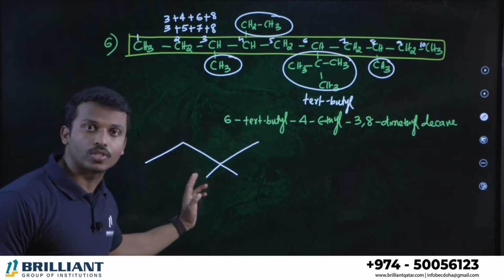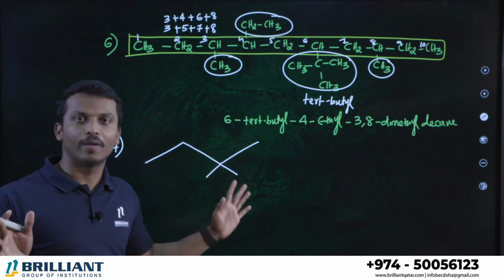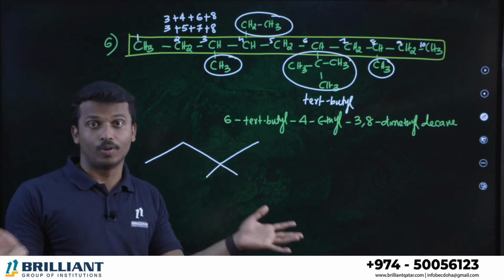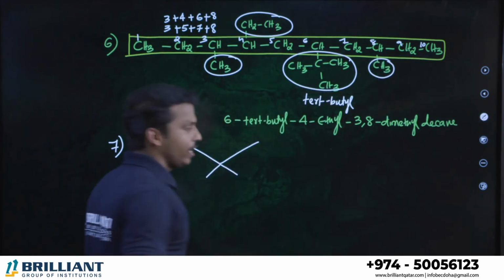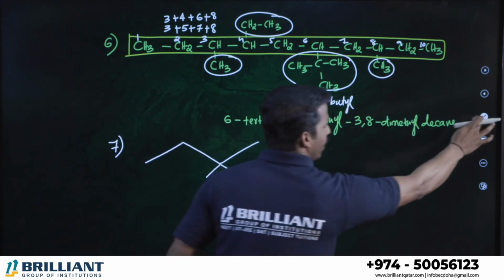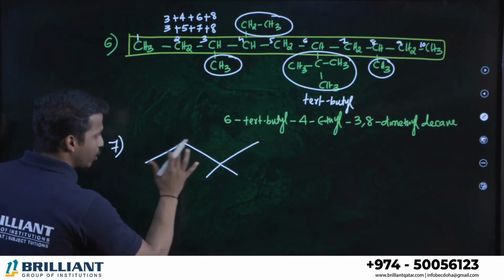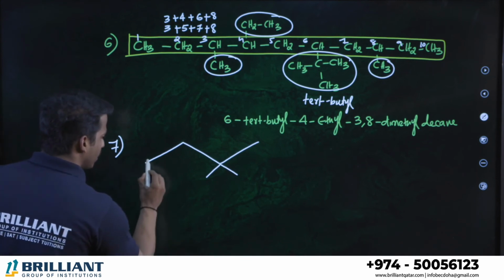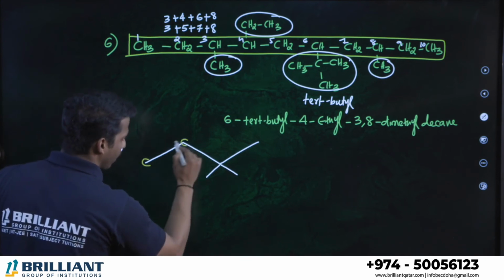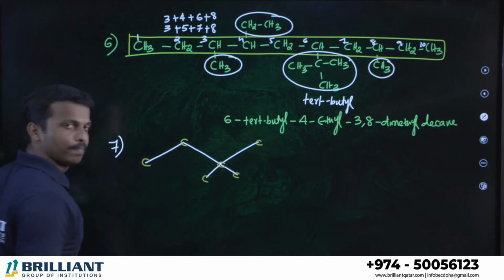Sometimes they will give you the question in such a way. This is called bond line representation. They won't mention what the carbon is, where the carbon is, where the hydrogen is, etc. We can write it. Dear all, here each meeting point is a carbon, and each end point is also a carbon. See, this is a carbon. Here is a meeting point, right? It's a carbon.